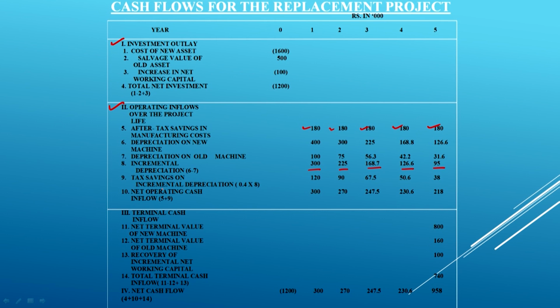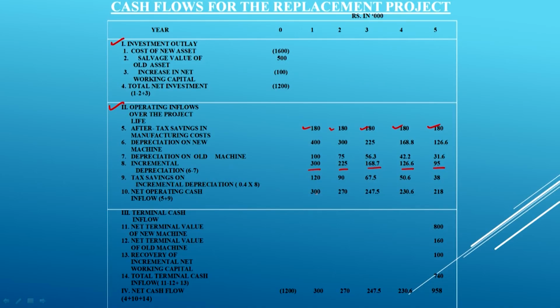And then lastly, the net operating cash flow. It is written here as inflow, but you should always say net operating cash flow, because it can be negative also. If the revenue is lesser and the cost is more, then the cash flow will become negative. So in this case, net operating cash flow is how much?